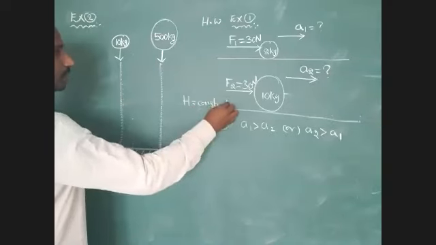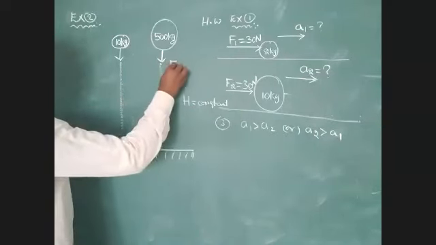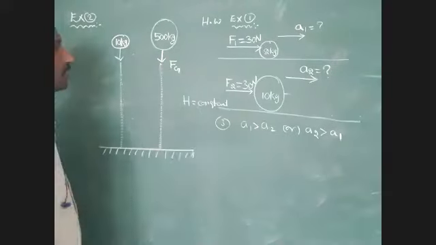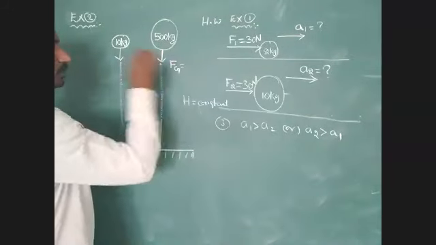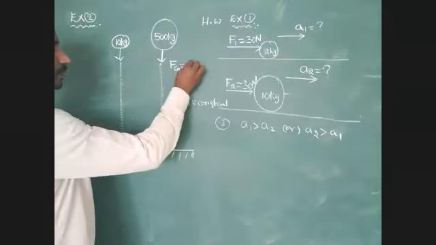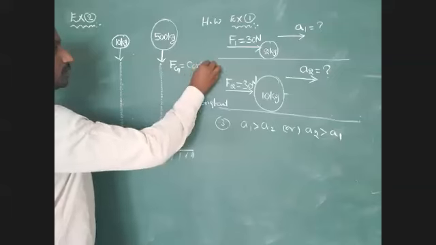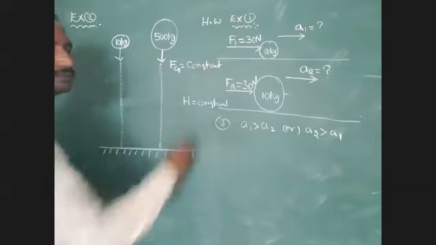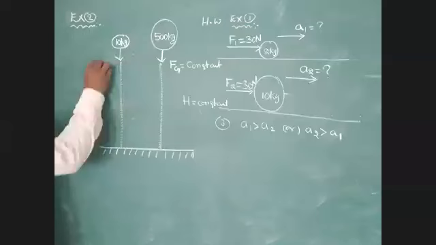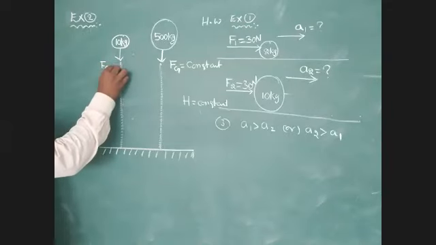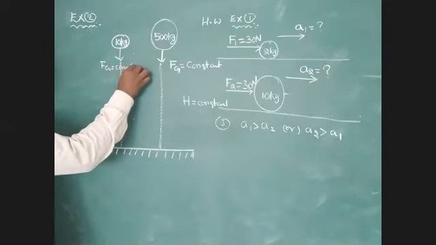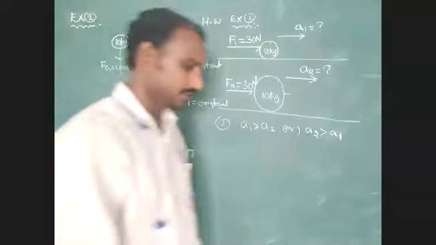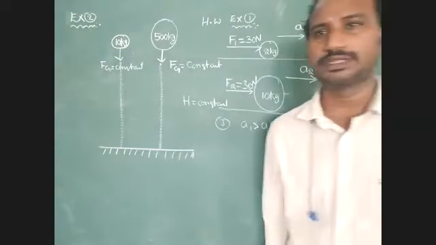Next, the external force, which is nothing but gravitational force, is constant. In both conditions Fg equal to constant. Height is constant, gravitational force is constant.